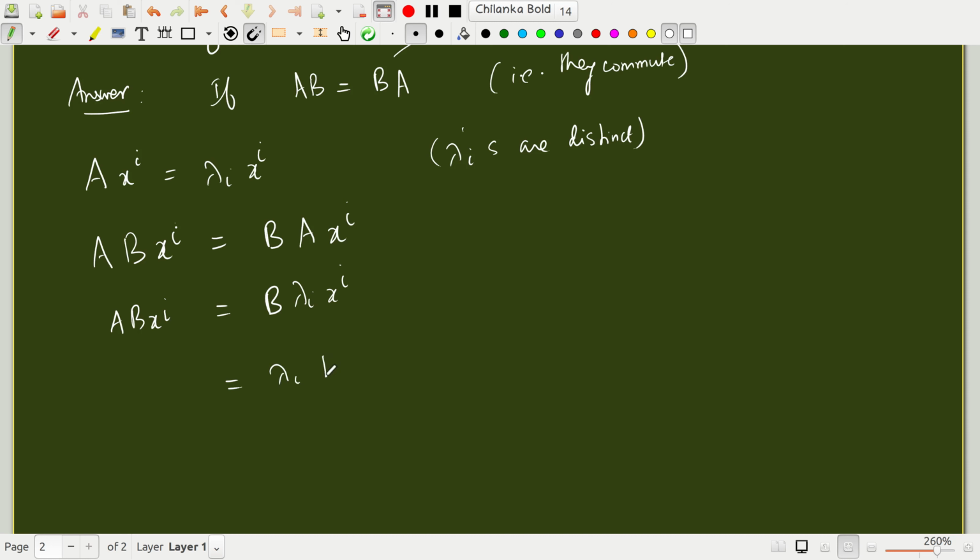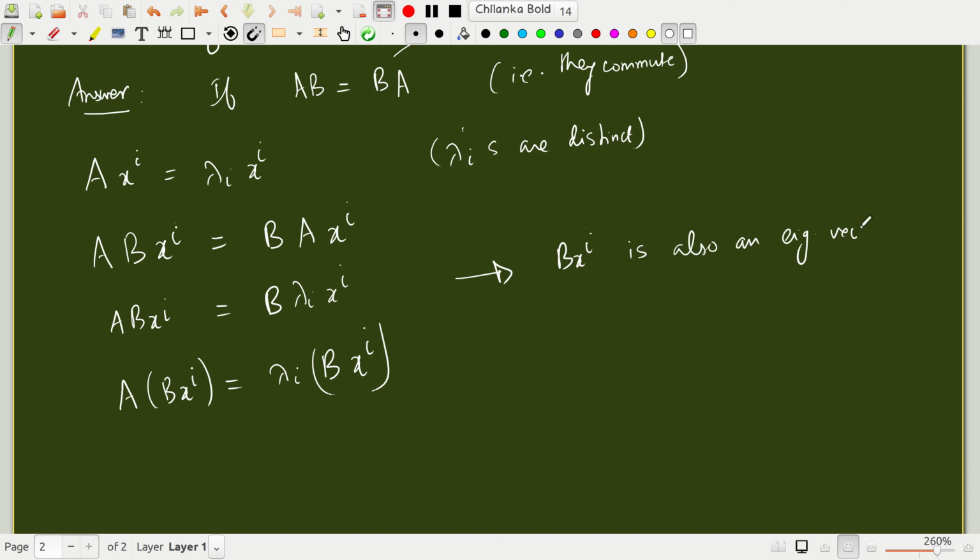Lambda is a scalar, so I can pull it out: lambda times B xi. So A times B xi is lambda i times B xi. So A times something is lambda i times that something. That means that B xi is also an eigenvector of A corresponding to eigenvalue lambda i, right? Because A times some vector is lambda times the same vector. That means this is an eigenvector of matrix A or operator A.